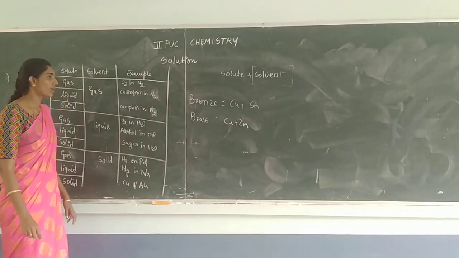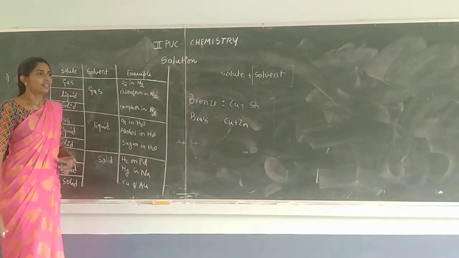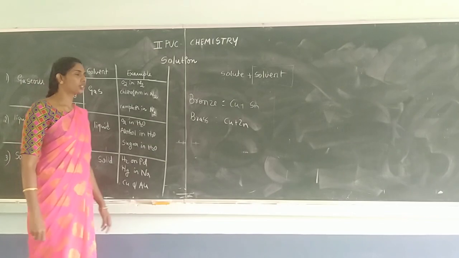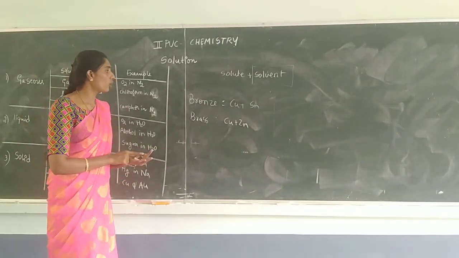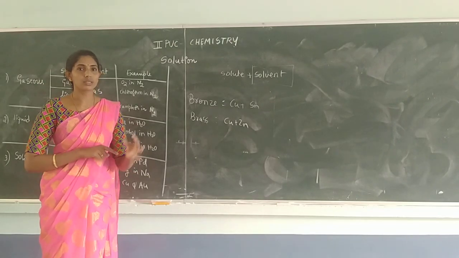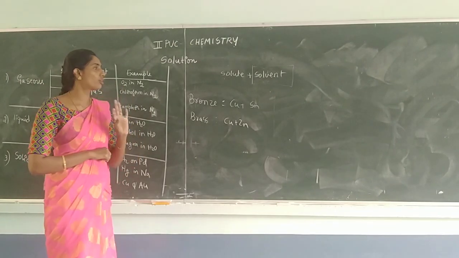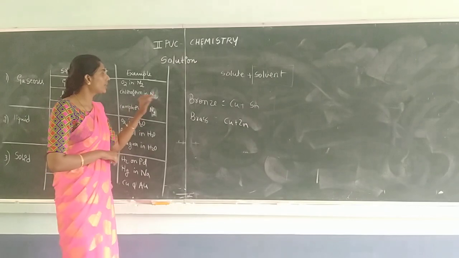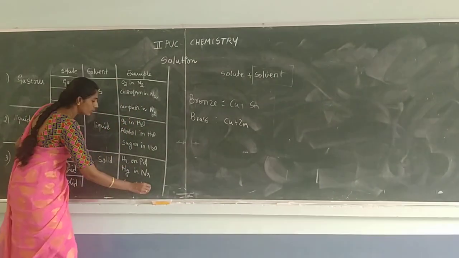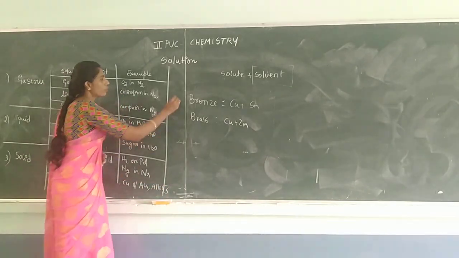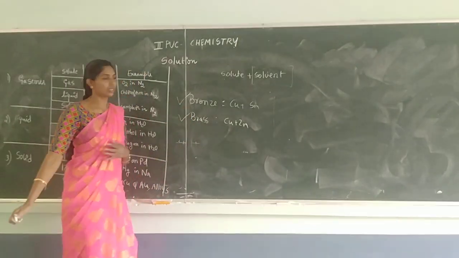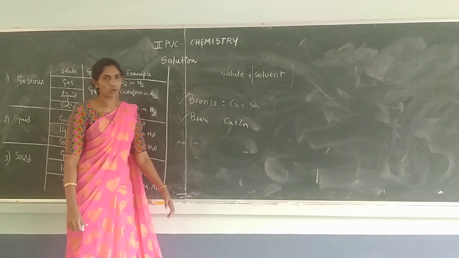Copper and zinc is a brass material. There are other examples also, that is German silver, but in German silver, copper, zinc, along with that nickel also is present. So three components are present. So therefore it is not a binary solution. So in the binary case you can also consider alloys, but not all the alloys. Especially bronze as well as brass, which carry the two components.